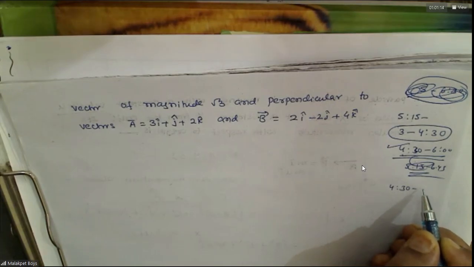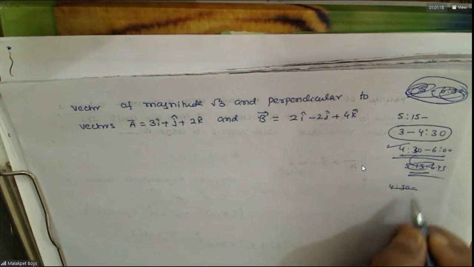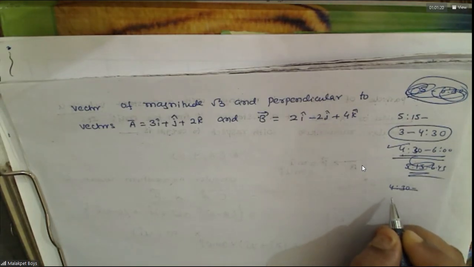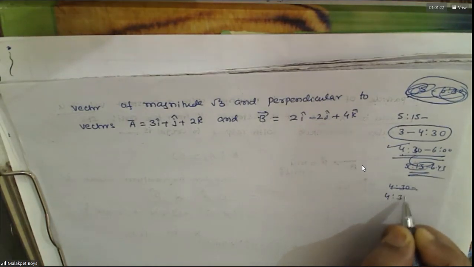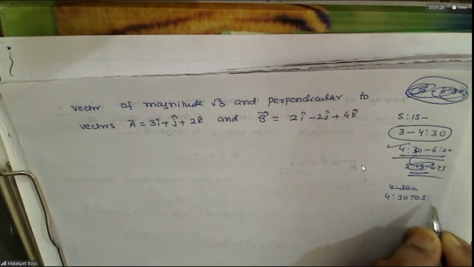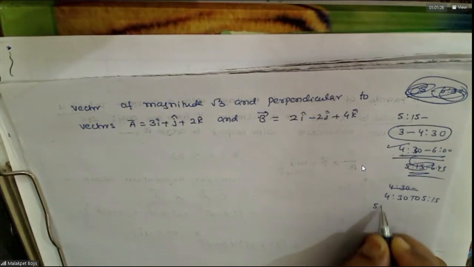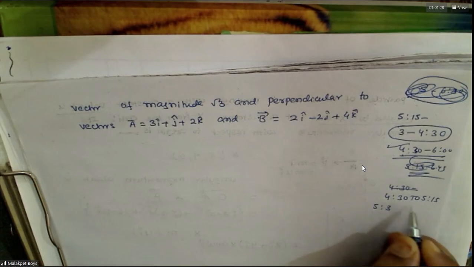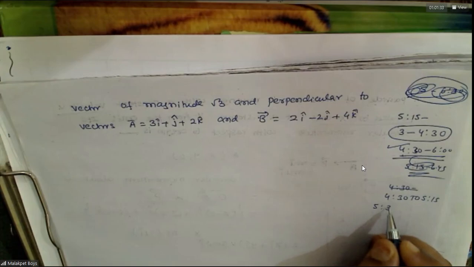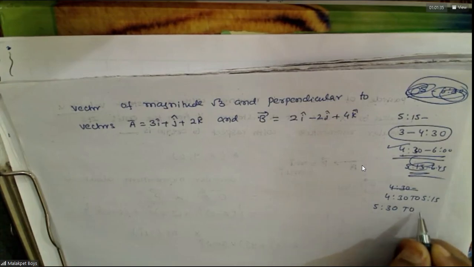If we start at 4:30, we should go for namaz at 5:15 or 5:20, sir. Again, you'll come back in 5 minutes. So 4:30 you can take till 5, then 5 to 5:15 you can give a break. We will be back at 5:15.